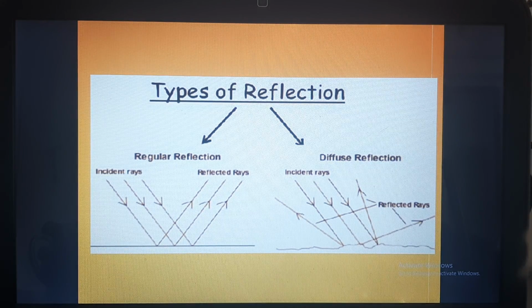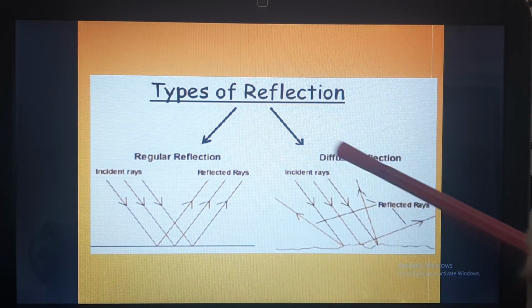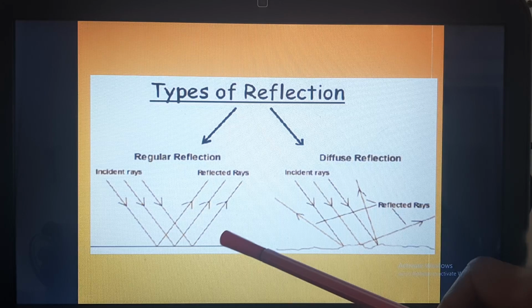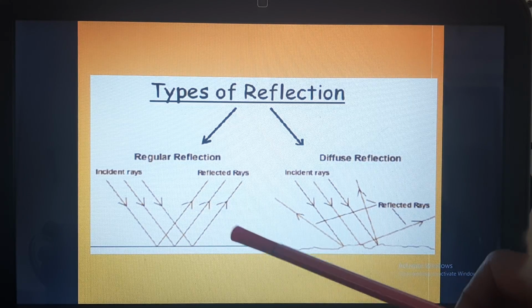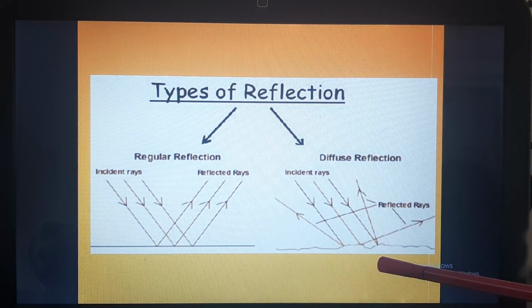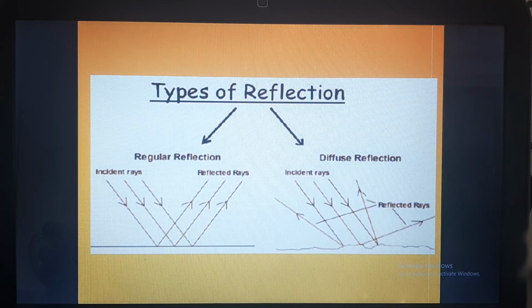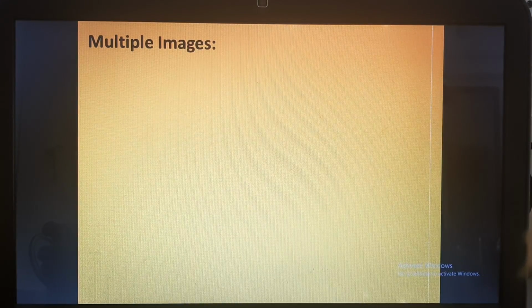So these are two kinds of reflection: regular reflection and diffuse reflection. Regular reflection occurs whenever the surface is smooth and shiny, and diffuse reflection occurs whenever the surface is rough and dull. In our next lecture, we'll be discussing multiple images.